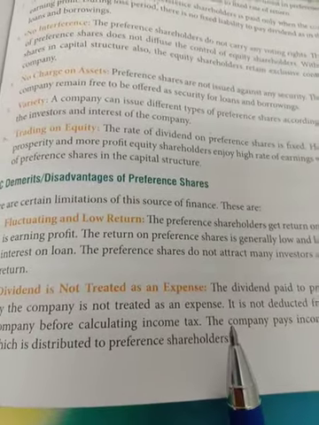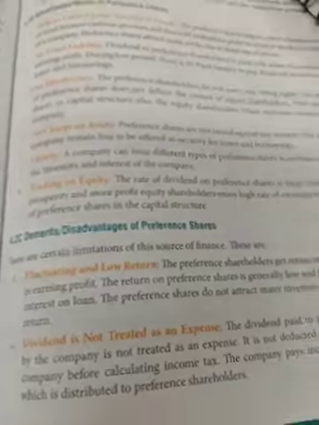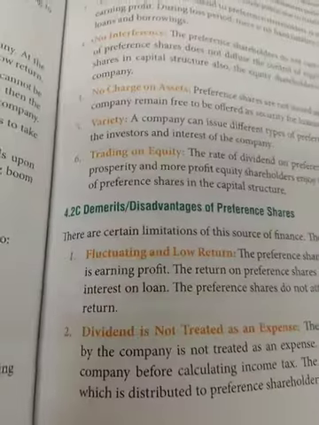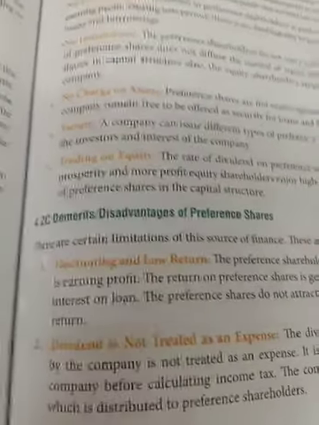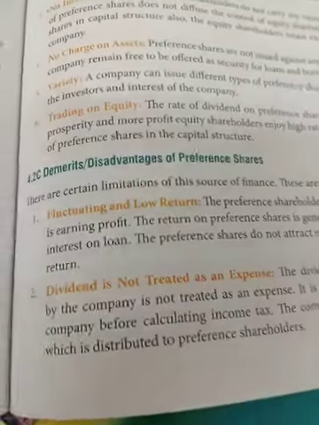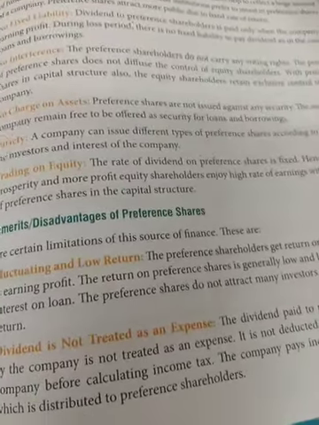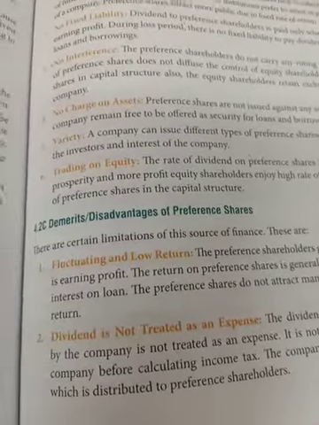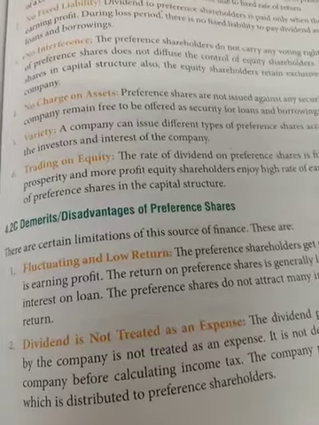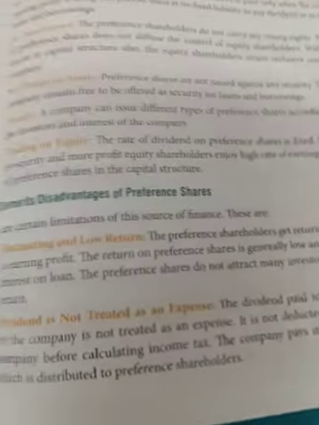Otherwise they have to wait. Suppose they are not getting the dividend for the last 2 years, then they can ask for the dividend, but the condition must be that the company must be earning profit. In that case, dividend is not treated as an expense. Here the dividend given to the preference shareholder is not treated as an expense. It is not deducted from the income of the company before calculating income tax, and the company pays income tax on the income which is distributed to preference shareholders.